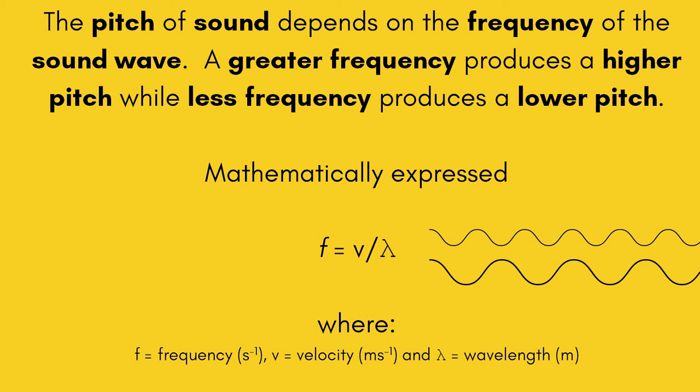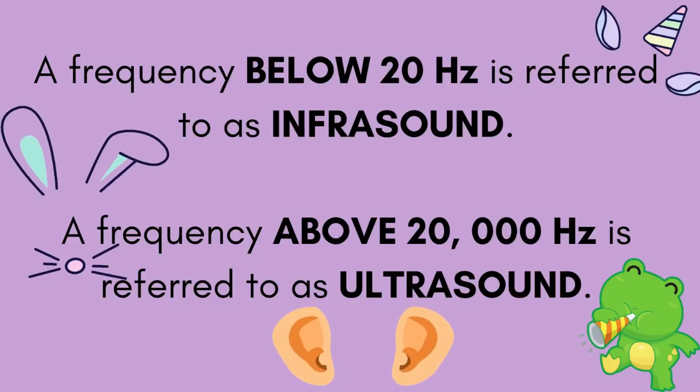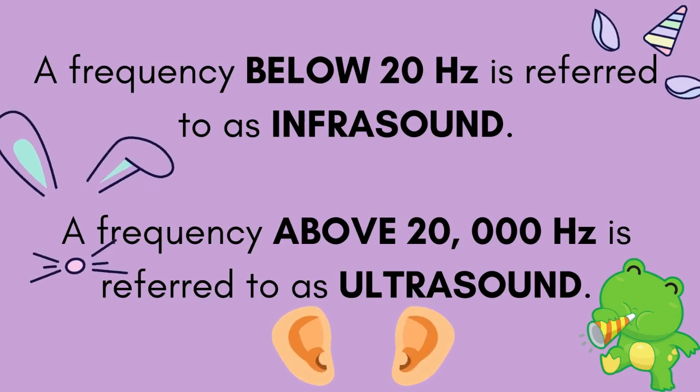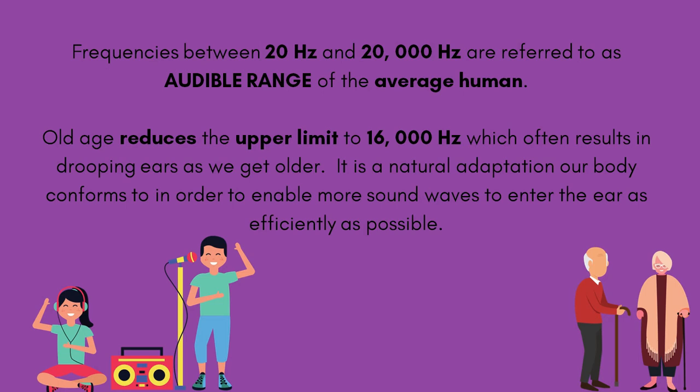Mathematically expressed, frequency is equal to the speed of the wave divided by the wavelength of the wave, where frequency is measured in per seconds, velocity is measured in meters per second, and lambda or wavelength is measured in meters. A frequency below 20 Hz is referred to as infrasound, while a frequency above 20,000 Hz is referred to as ultrasound. Frequencies between 20 Hz and 20,000 Hz are referred to as the audible range of the average human.